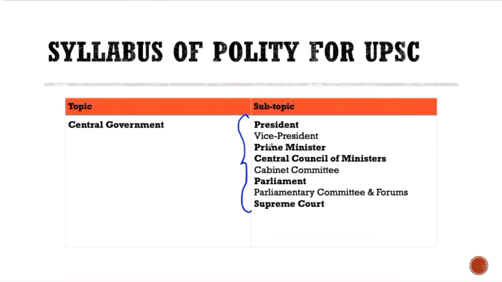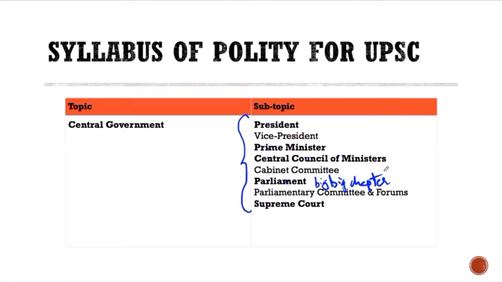Your President, your Prime Minister, the Central Council of Ministers, and the Parliament. Parliament is actually a big chapter, and a very, very important chapter at that. In order for you to follow what is happening in your Lok Sabha or Rajya Sabha, the Parliament chapter is going to play a very big role.